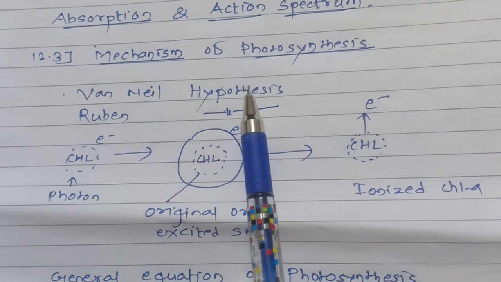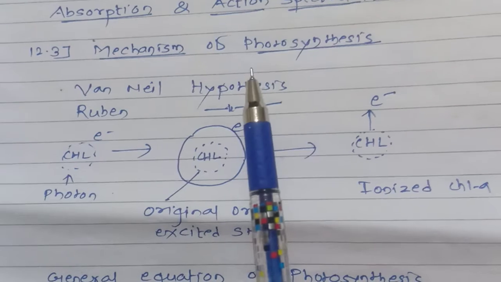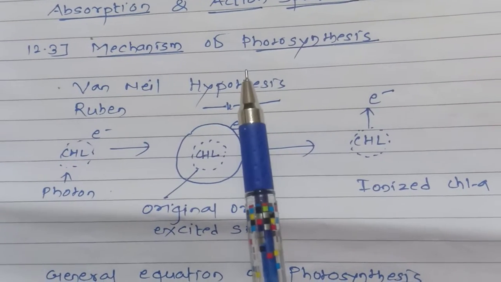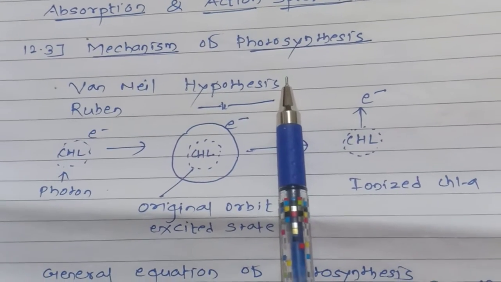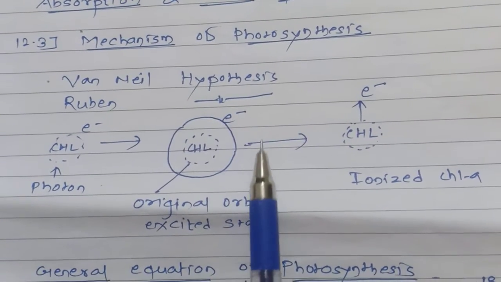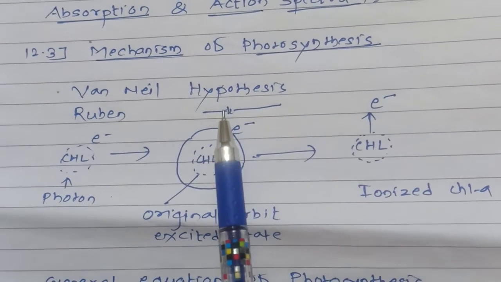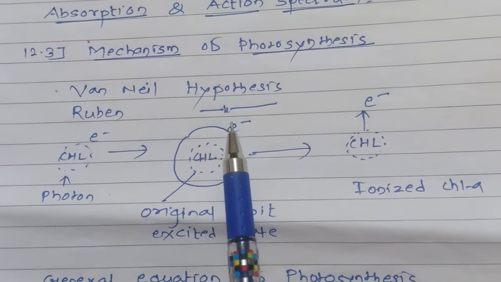Now, Van Niel carried out the experiment on such bacteria, and he showed that bacteria use hydrogen sulfide and carbon dioxide to synthesize carbohydrates. Van Niel then postulated this for green plants. After that he carried out the hypothesis on green plants, and he showed that water is utilized in place of H2S.